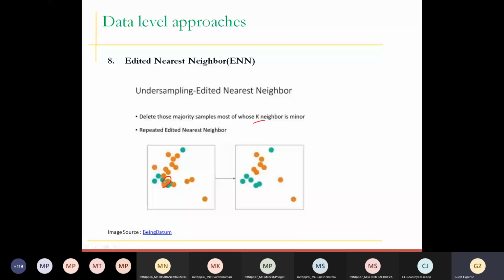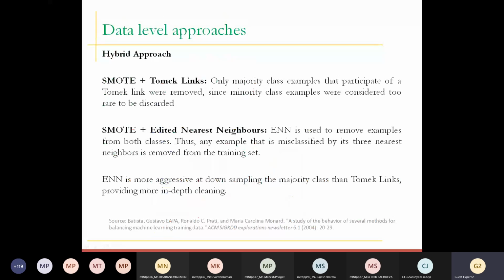So we are using this ENN, which means based on your neighbors, you need to remove these majority points. Basically, you are downsampling the majority points based on the neighbors. If the neighbors are opponents, remove it. This is a kind of undersampling technique. Now we have discussed SMOTE, we have discussed Tomek, we have discussed ENN as well. Effectively it again depends on data, but my personal experience says that whenever you use this hybrid approach, borderline SMOTE plus ENN or SMOTE plus Tomek, it will definitely give you better performance.